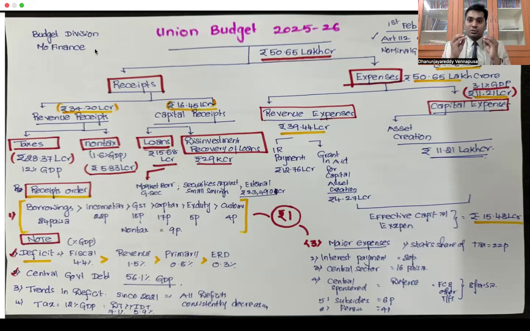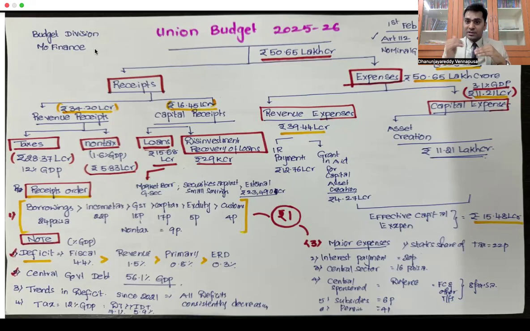So whenever you say budget, don't make it complicated. Try to understand the budget only in this way. What are the incomes? From which source are we getting this? Remember some static component data. 50.65 lakh crores is the expense, so it should be 50.65 lakh crores in the income. Revenue income is 34.20 lakh crores, capital income is 16.45 lakh crores, revenue expenses 39.44 lakh crores, capital expenditure is 11.21 lakh crores. In this, if you go further, remember the order.